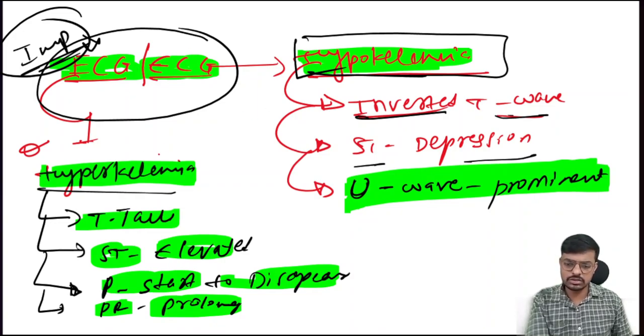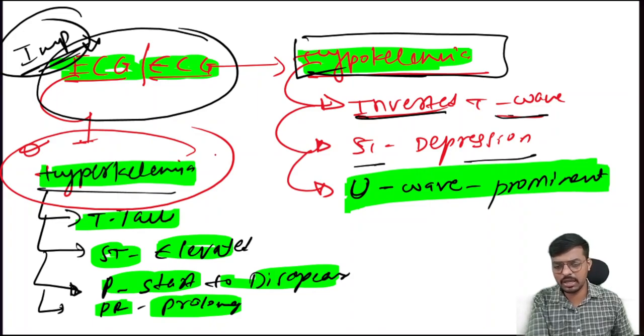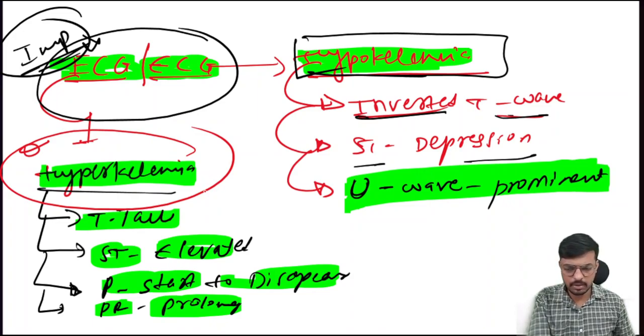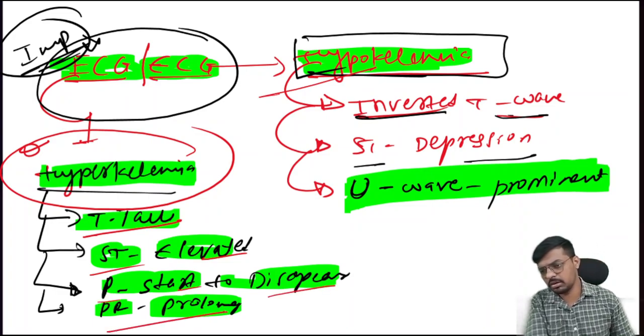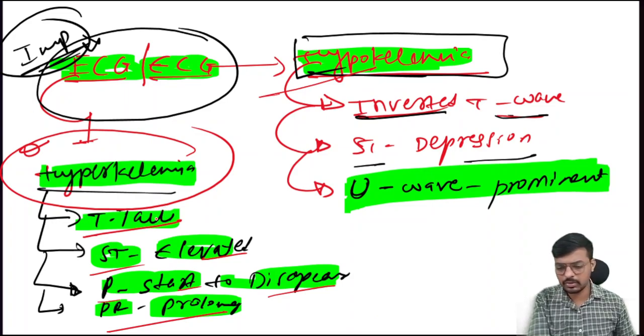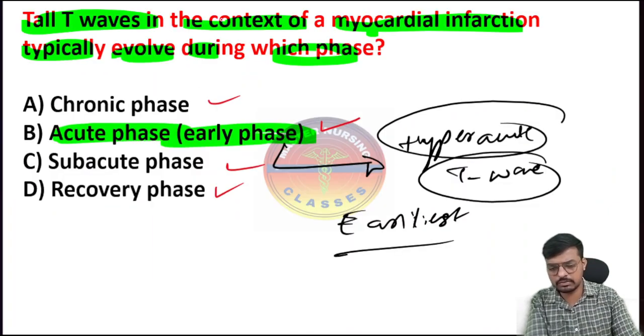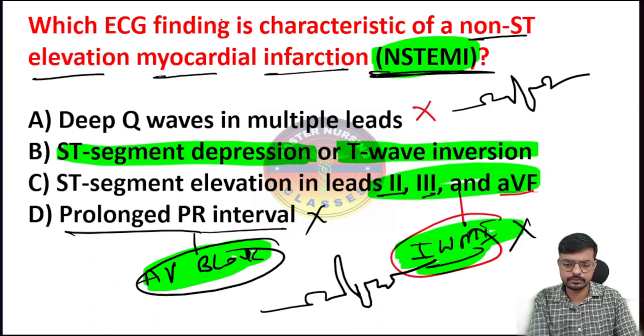That's it. Okay, so here are the ECG changes in hyperkalemia. Potassium increased, more than 5.1. So when potassium increases, the height of the T wave increases. Potassium decreases, the height of the T wave decreases. So T wave tall, ST segment elevated, P starts to disappear, and the PR interval gets prolonged. So it's very, very important for you all. Again, I am making a 5 star on this one, which will help you in the exams. So do revise that one.